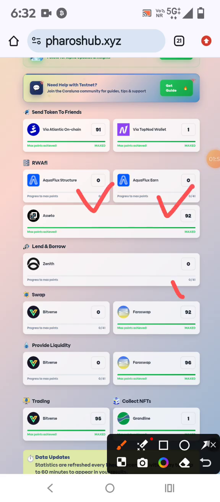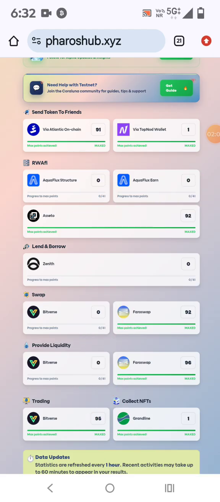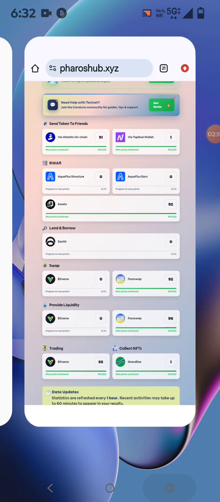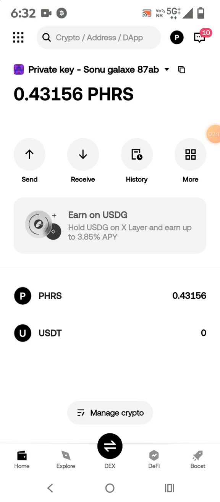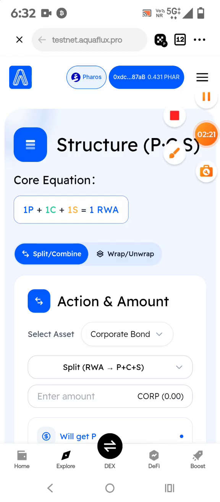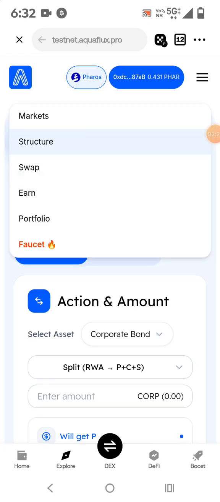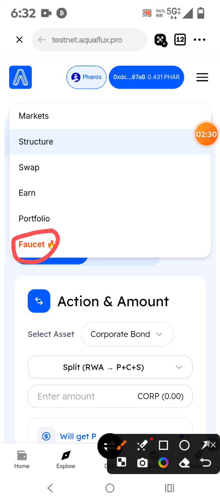these options we have to complete, and this time we have to transact at least 41 ट्रांजेक्शन। तो यहाँ पे कितने करने हैं? 41 ट्रांजेक्शन we have to complete in each. So we will learn how we will do it. So let me open first the website. So first I will click here. तो पहले यहाँ पे क्लिक करते हैं दोस्तों. So friend, what we have to do, first we have to click here and then we have to click on faucet.